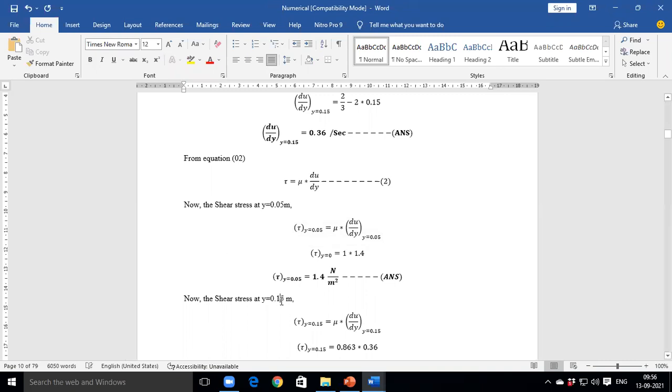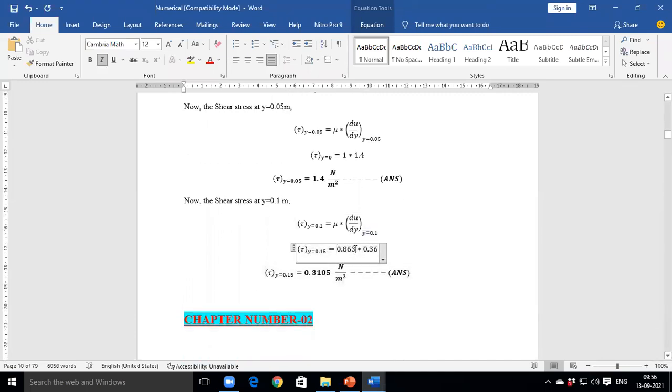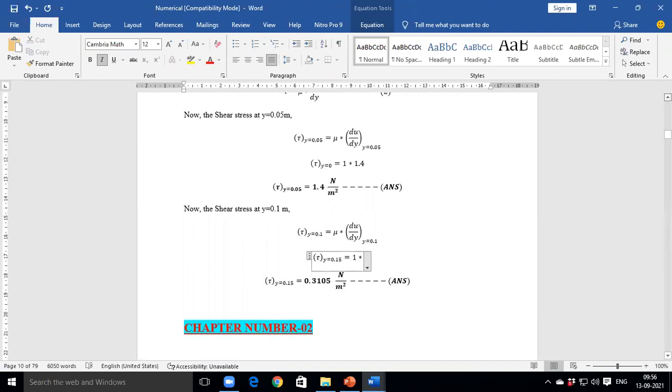So what will be the value at 0.1 meter? This 0.836 is replaced by 1, and this 0.36 is replaced by which value?